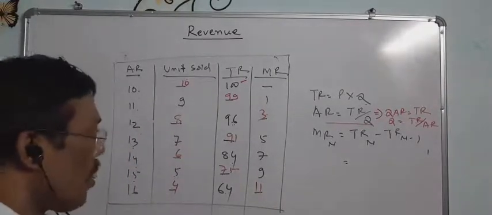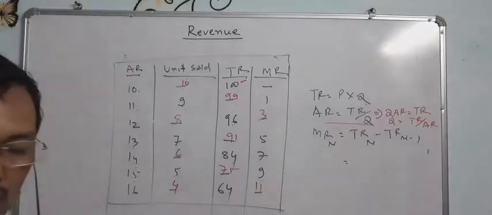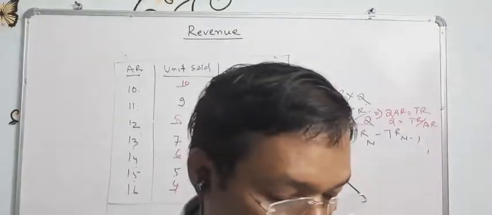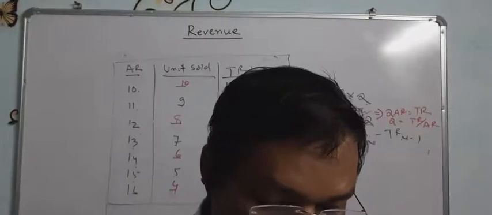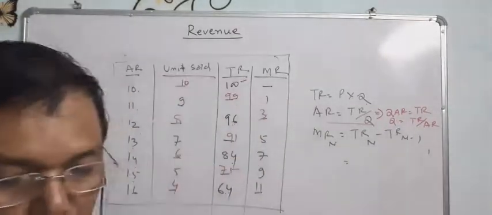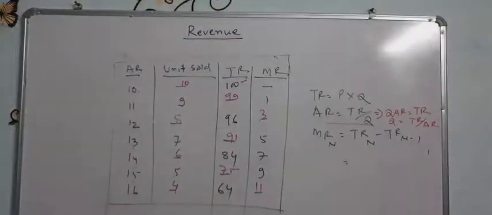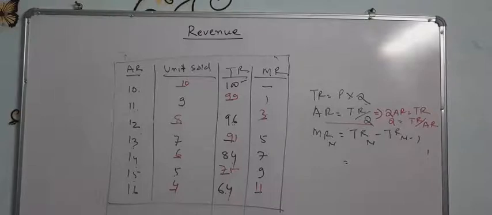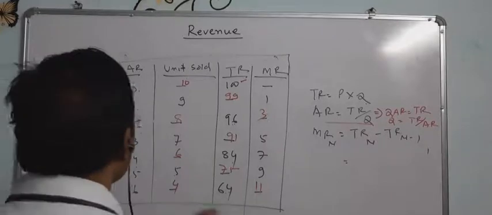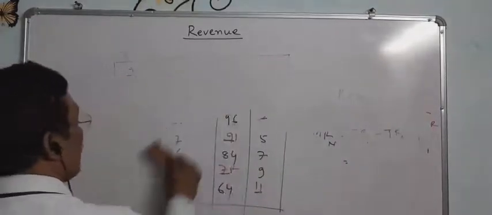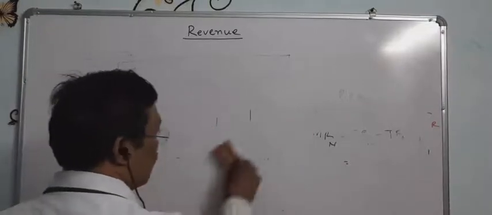This is the table. Now we will draw the different curves: the marginal revenue curve, average revenue curve, and total revenue curve. There are different types of markets. One is the perfect competition market, another is imperfect competition markets. So the total revenue, average revenue and marginal revenue will be analyzed according to different market conditions. First is perfect competition markets.